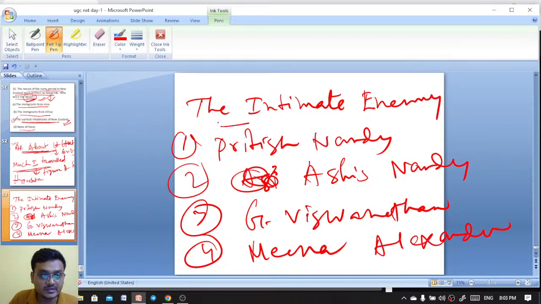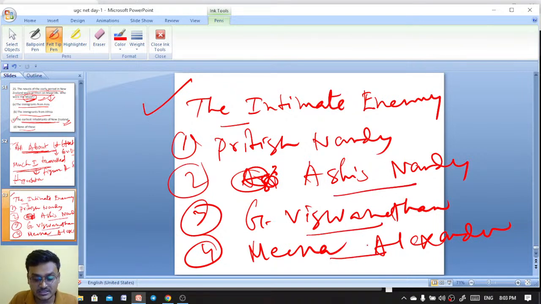The Intimate Enemy is a post-colonial work by Ashis Nandy, Gauri Viswanathan, and Meena Alexander. Who has written The Intimate Enemy?